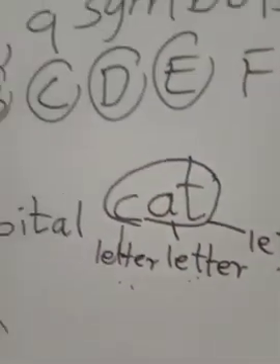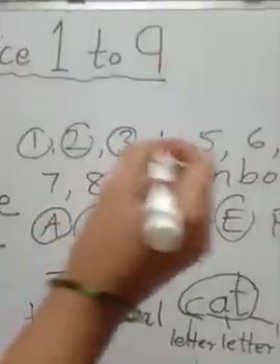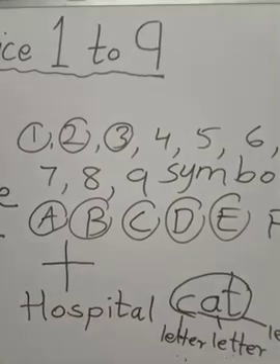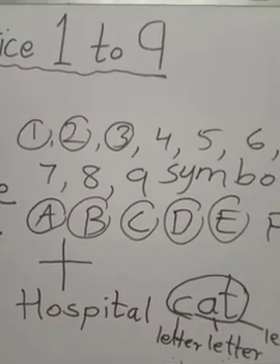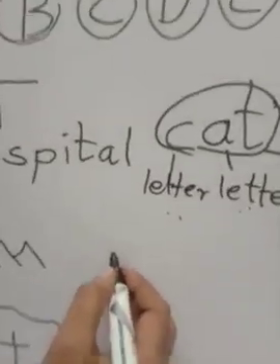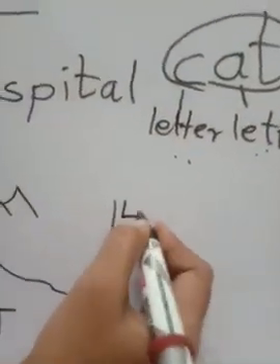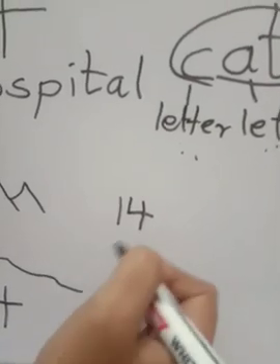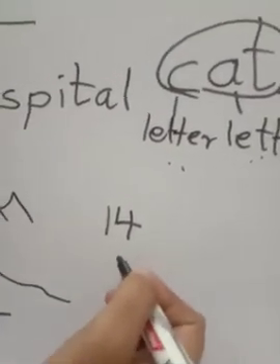In maths also, in the same way, using the numbers 1, 2, 3, 4, 5, we can form many numbers. For example, number 14. You will study 14 afterwards, but for example, I am taking number 14.